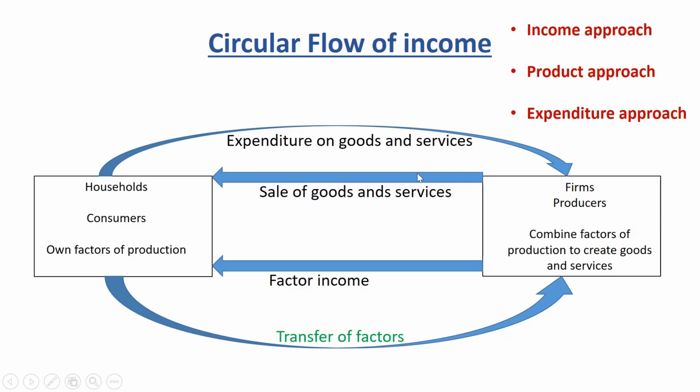Or we can use the expenditure approach, in which we sum up all the expenditures made by households on goods and services. So these are the three approaches by which we can find national income. This is the first part of the lesson. Other interesting ones are going to follow.